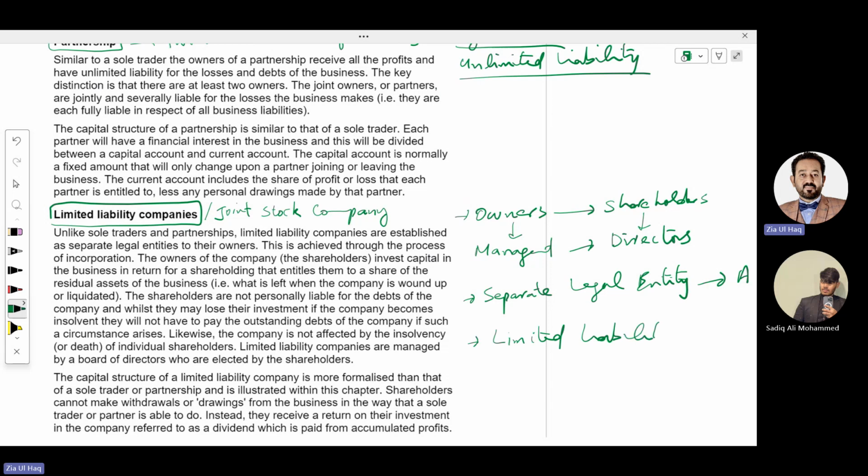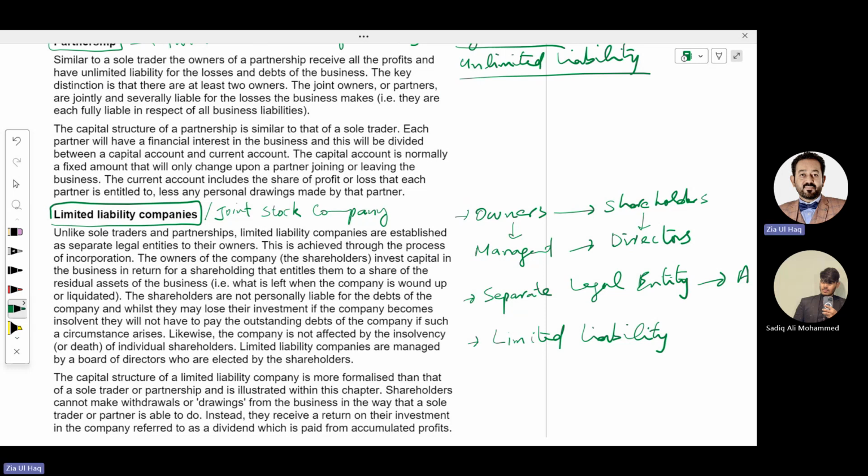Limited liability means in case of losses, their personal property cannot be used, cannot be sold to pay off the debt of the company. Only the company assets will be used to pay off the debt. If the assets are less and the debt is more, their personal property will not be affected, because their liability is up to the amount of investment only. And this is the advantage of having a company.